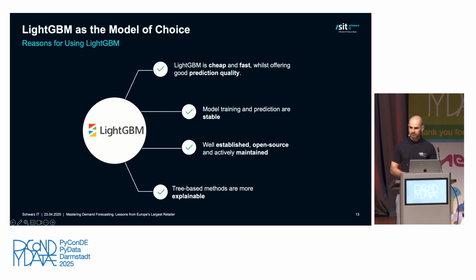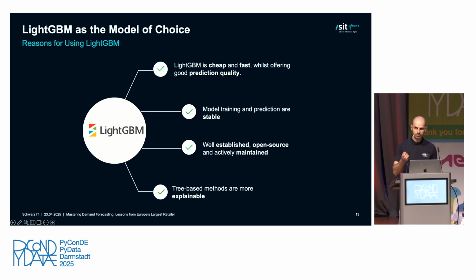Along those lines, with scalability, we can't oversee all our models. We can't oversee all of the predictions we do. So we have to make sure that our model training and predictions are quite stable. This is also the case for LightGBM. The next point goes more towards the implementation. We all know LightGBM is well established, and LightGBM is open source, which I think is always great, and it's actively maintained. So we know that support can be guaranteed.